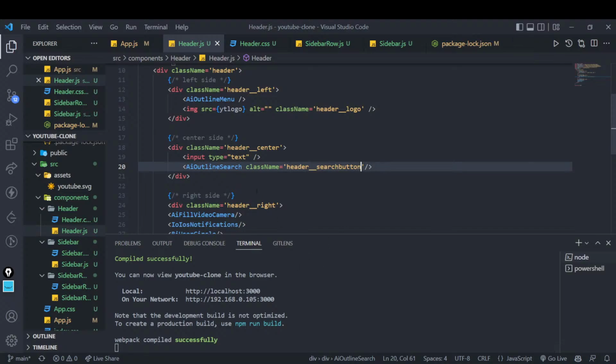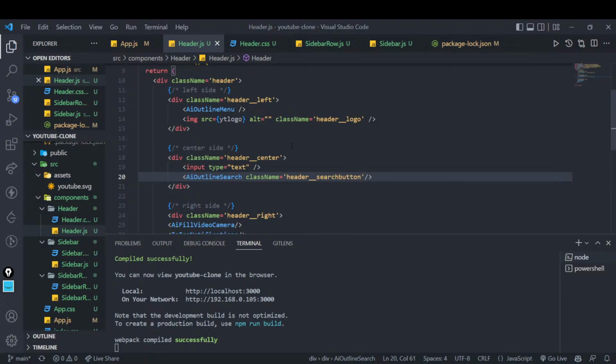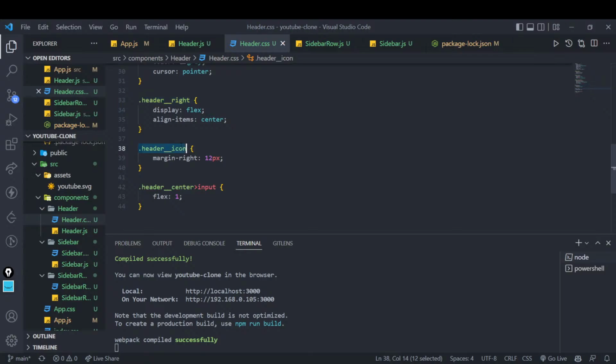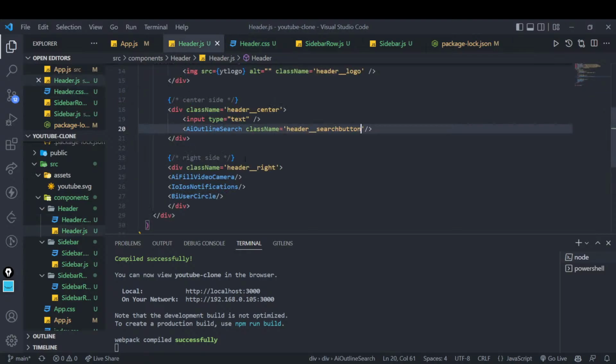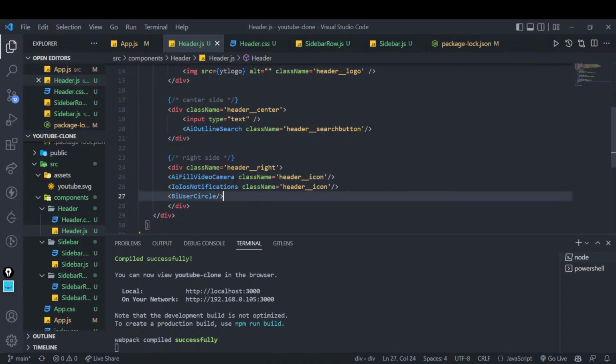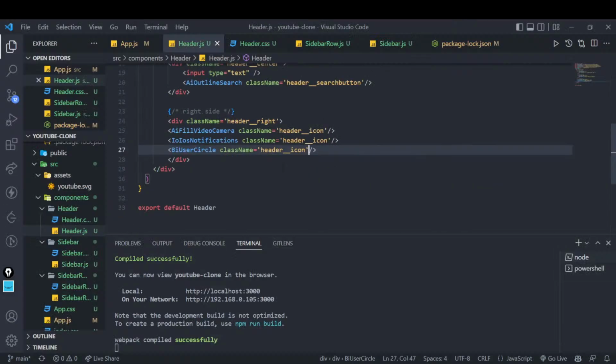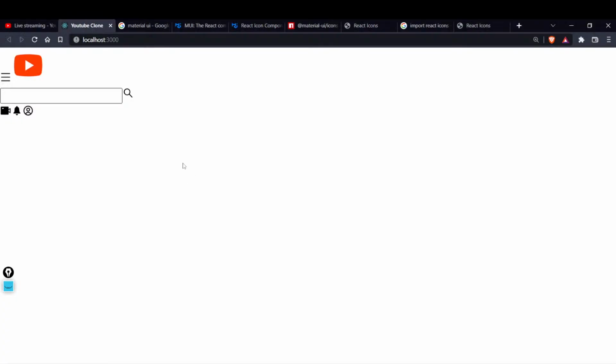Now it's that icon. For all these icons I need to give a header icon class also, right? Because this is a class, I believe. Yeah, header icon, I'll copy from here. I will give everyone a class now, and I will paste the whole thing into every icon. With that, I believe we will have a little bit. Yeah, okay, it is again not formatted. I think there is some problem with the CSS, but we will get it. But at least you have got these things populated on your page, right?